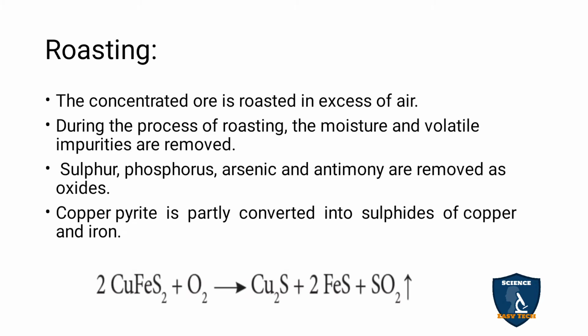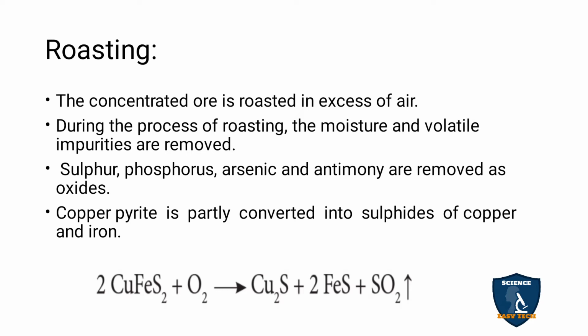The next step is roasting. Roasting is like how our mother roasts potatoes. Like that, the concentrated ore is roasted in excess of air. During roasting, the moisture and volatile impurities are removed. That is, sulfur, phosphorus, arsenic and antimony are removed as oxides.